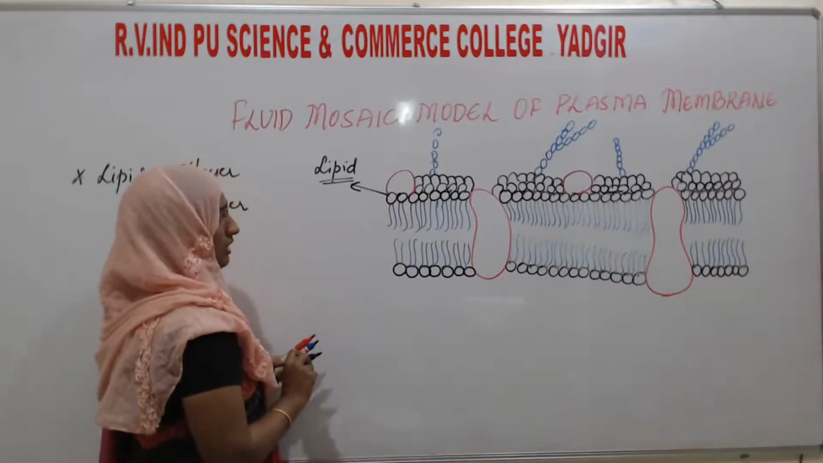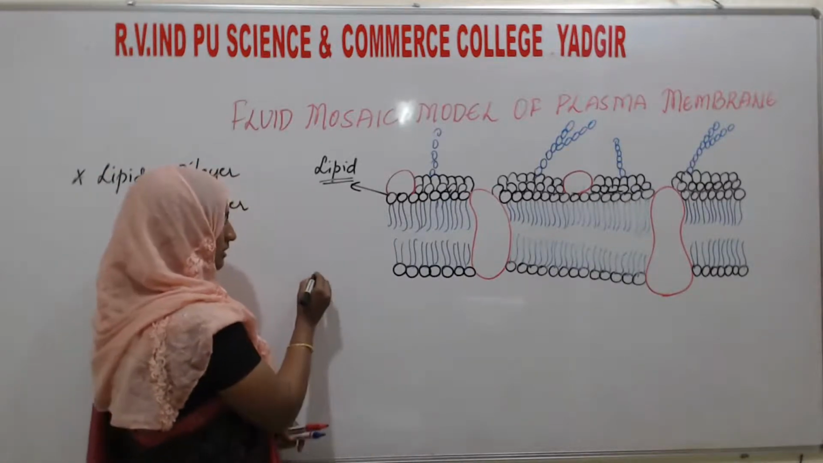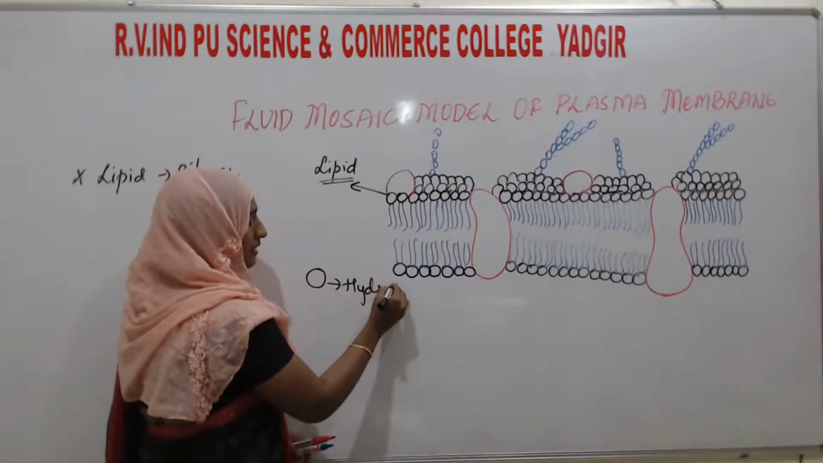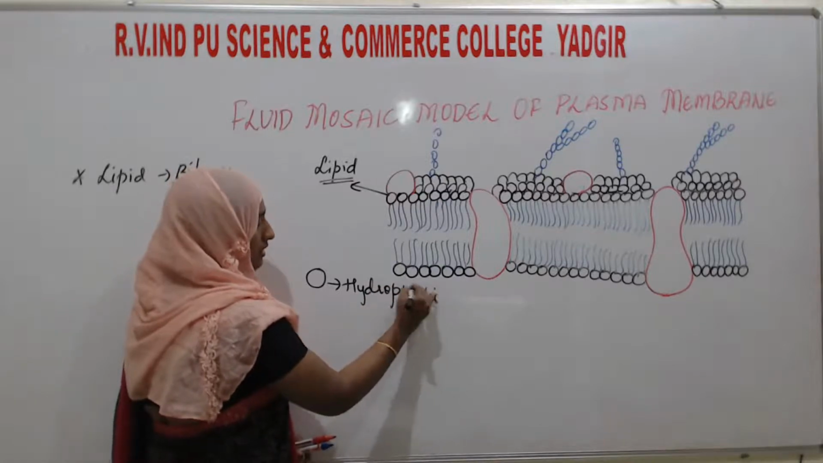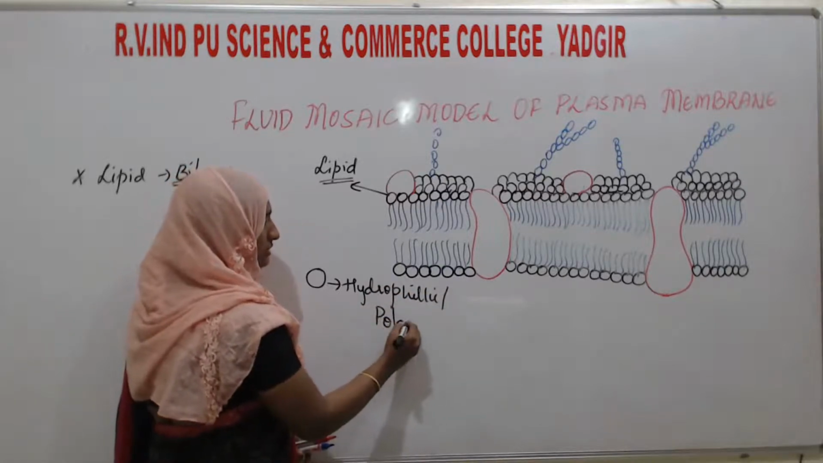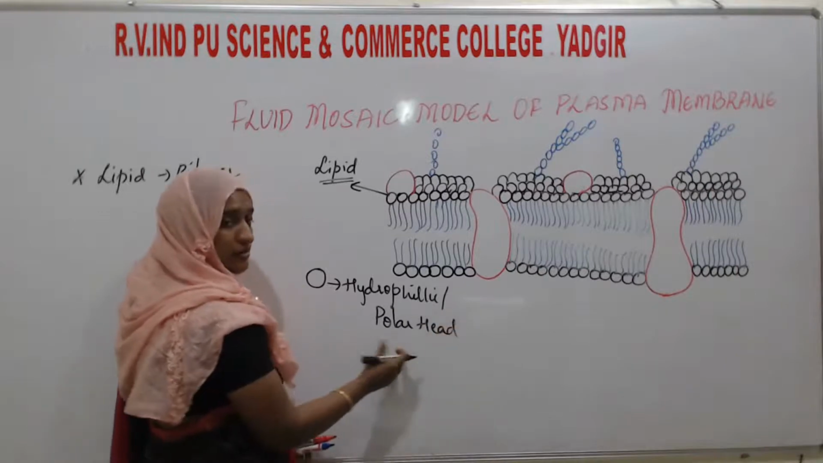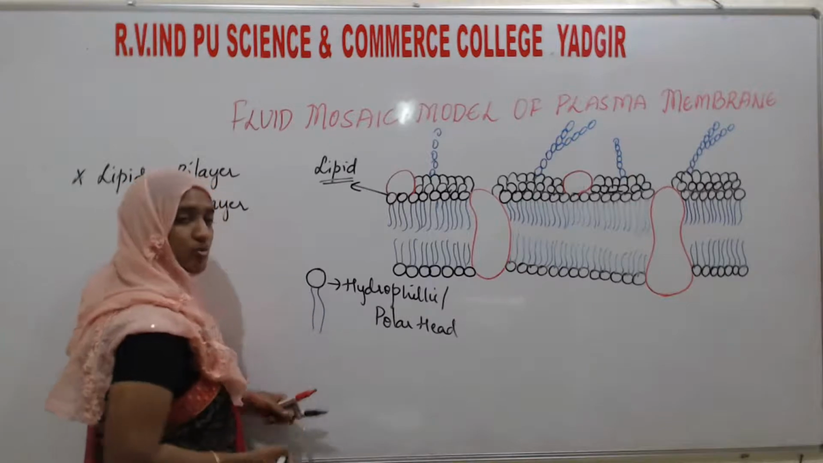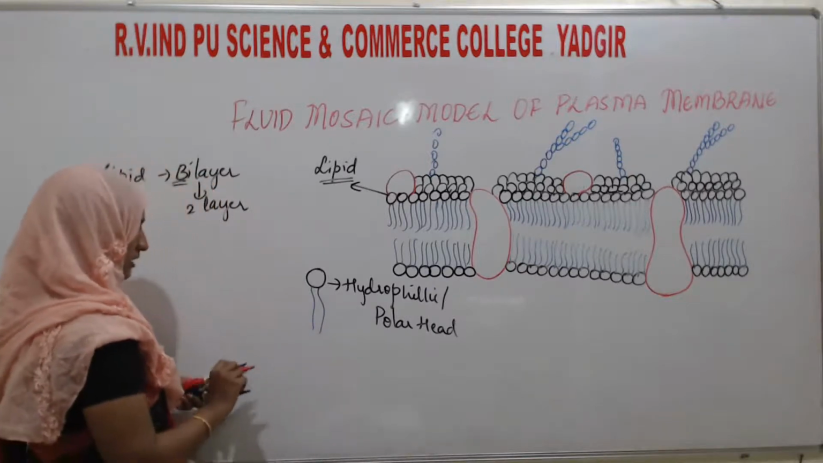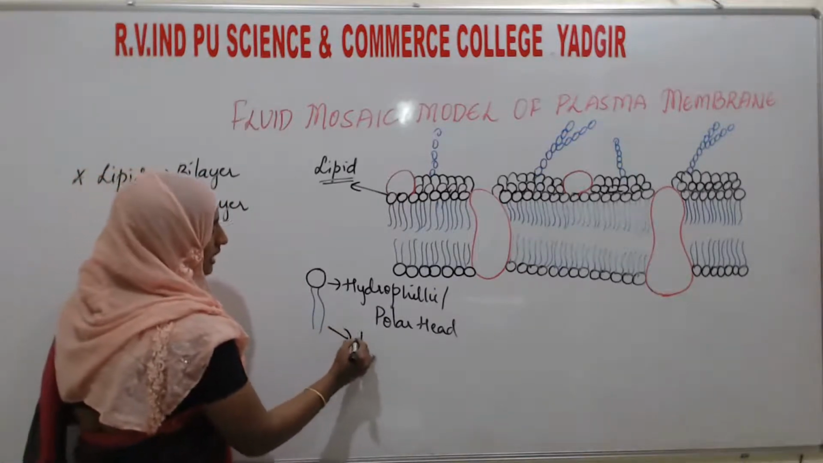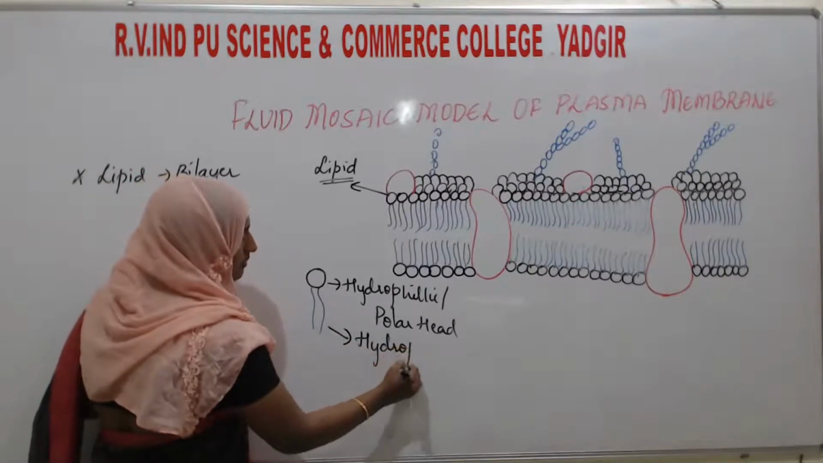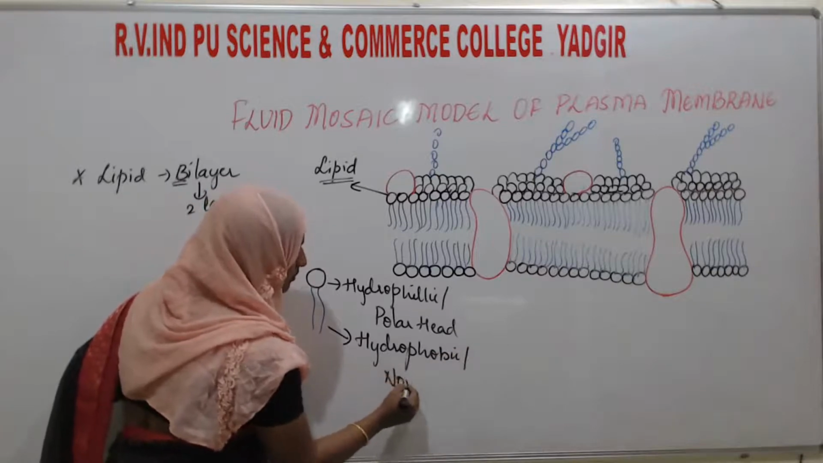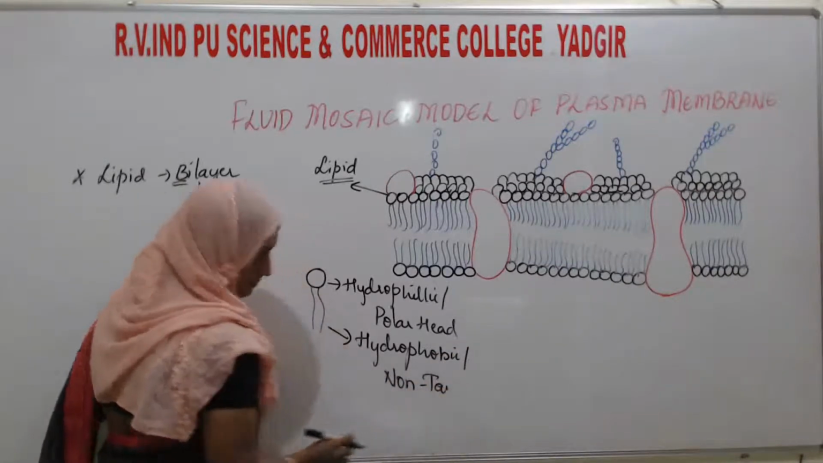So here, whatever the lipid is there, it has a hydrophilic head region, or a polar head region. This is one part of the lipid molecule, and the other, which I am drawing in blue color, we can say is the hydrophobic or non-polar tail region.